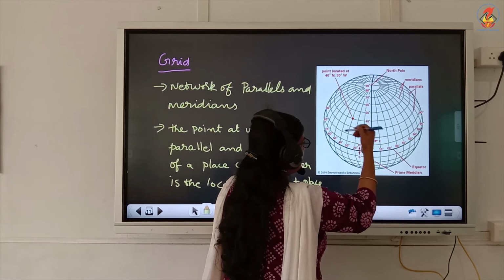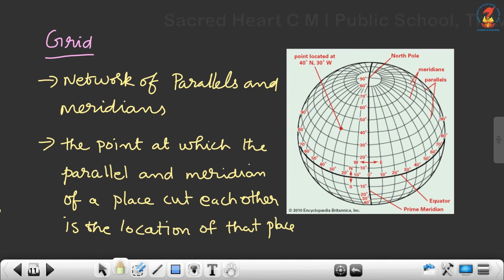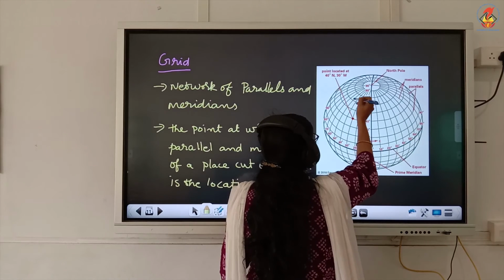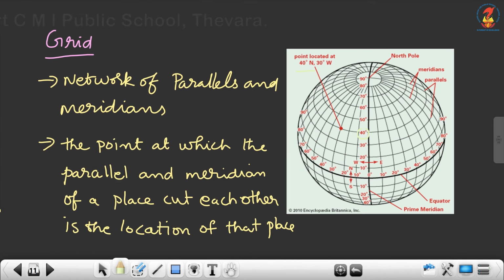How do we find out the point, children? The point where a latitude and longitude cut each other. So take 40 degree north latitude and 30 degree west longitude. These two lines cut each other.